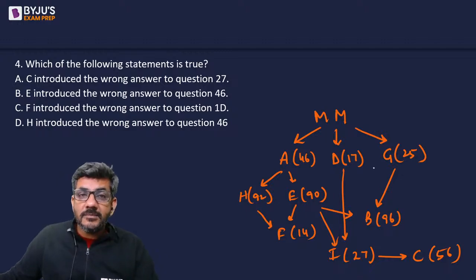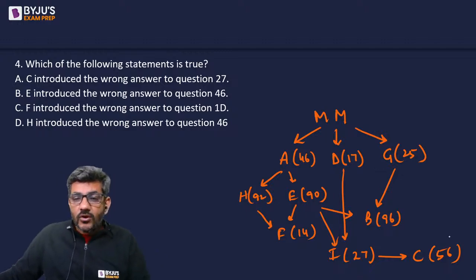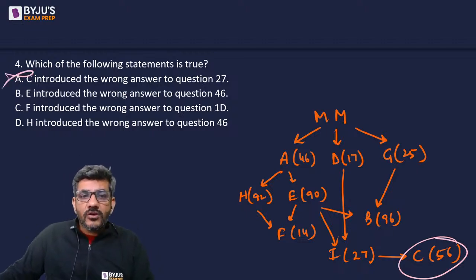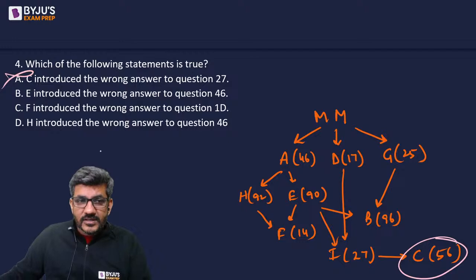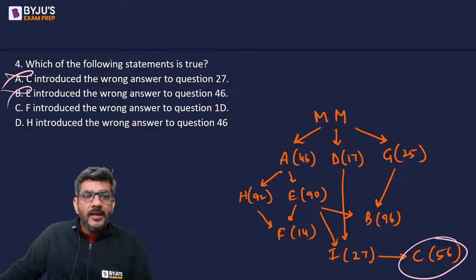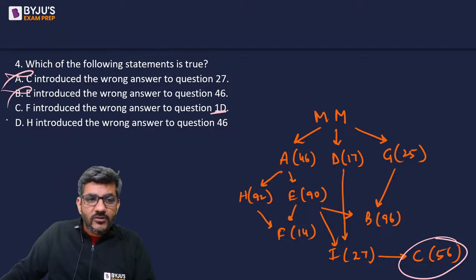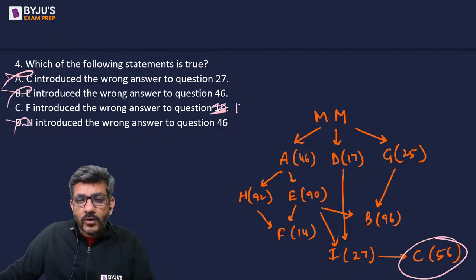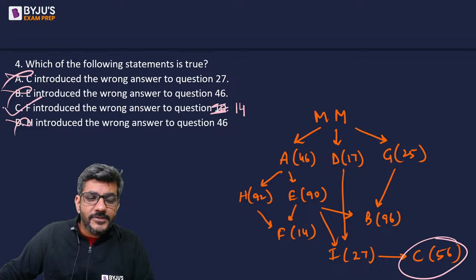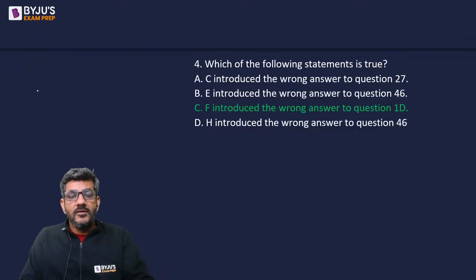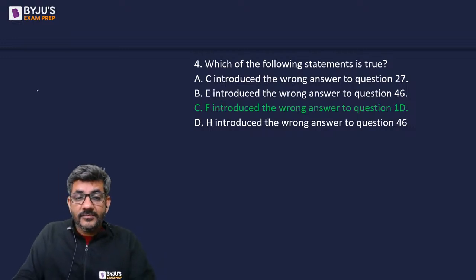And which of the following statements is true? C introduced the wrong answer to 27. No, he introduced 56. E introduced the wrong answer to 46. No, he introduced 90. F introduced the wrong answer to 1D. Probably there is some mistake here. H introduced the wrong answer to 46. No, this is also wrong. So probably it was not 1D, it was 14. So option C is the right answer, that F introduced the wrong answer to question number 14. And that was the right answer for the last question.